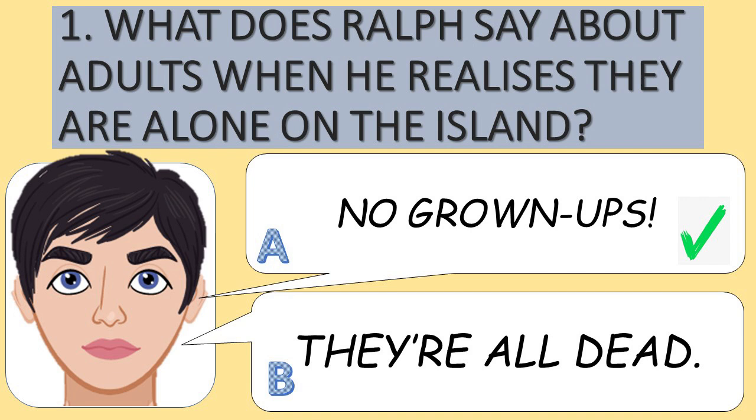It's Piggy that says they're all dead. This is an island. They're all dead, and nobody don't know we're here. So there's a bit of a difference here, a contrast in response to being on this island. Piggy is the one who is anxious, worried, and quite honestly facing things with a little bit more realism than Ralph, who just says no grown-ups. He thinks that it's going to be all plain sailing, and of course he's very wrong.